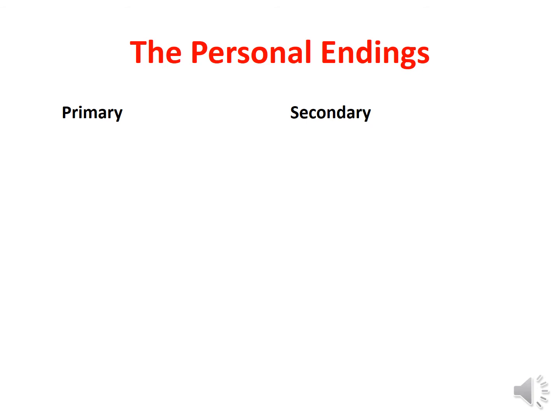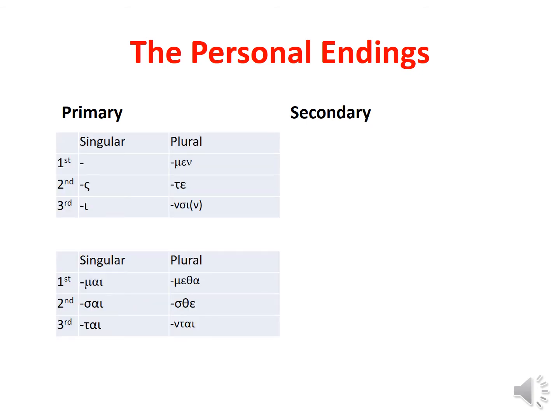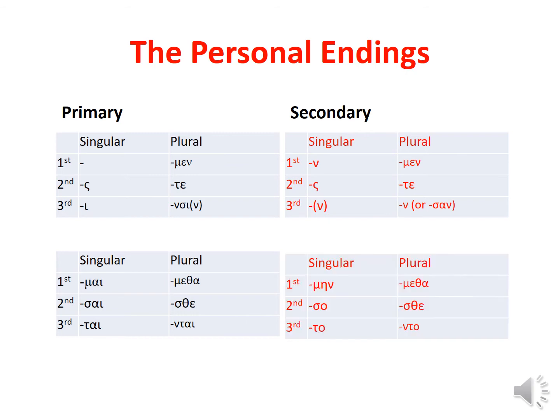So recall your 4 sets of personal endings. You have your primary active set, your primary middle passive set, mai sai tai, your secondary active set, which we'll use for our aorist active, and your secondary middle passive set, which we'll use for our first aorist middle.